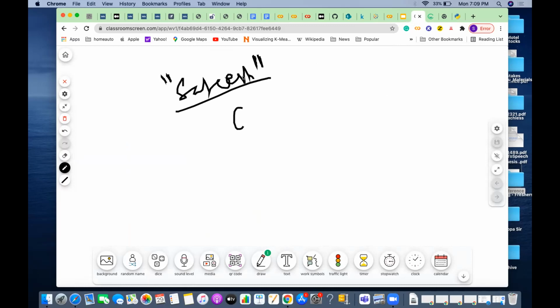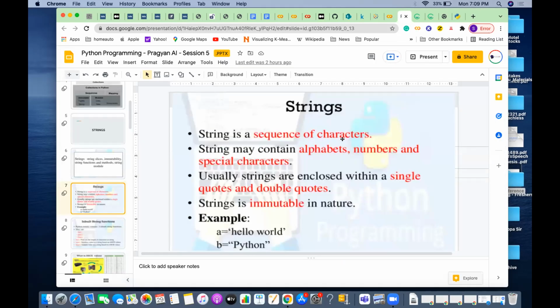This string will have how many characters, how many elements? S is 1, A is 1, T is 1, E, and so on; these are the elements. If you see a sequence of characters, each individual character is considered one element. That is the reason a string is a collection, a list of characters, and that is called a string.